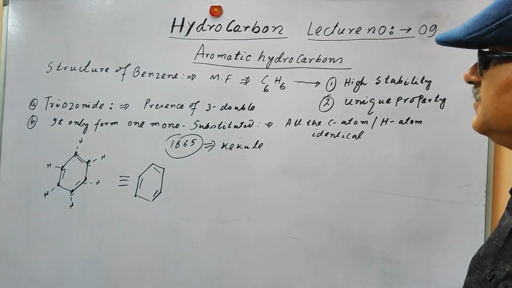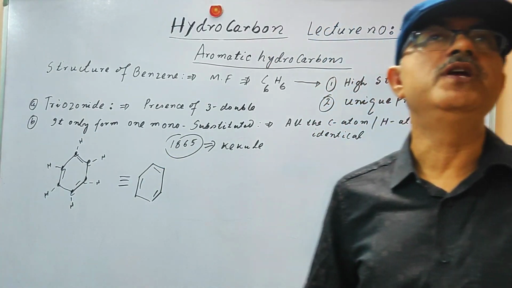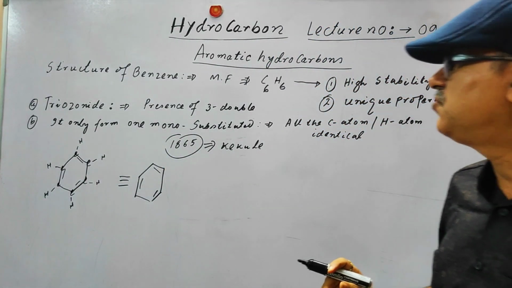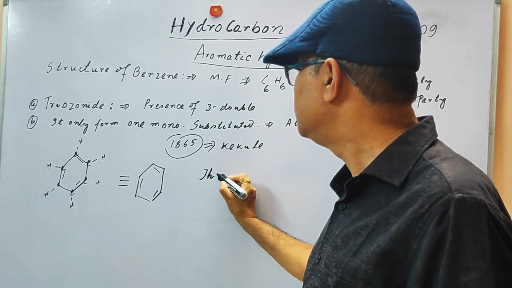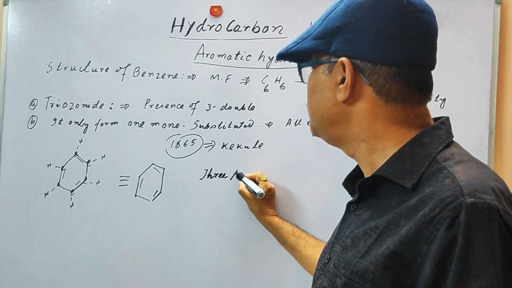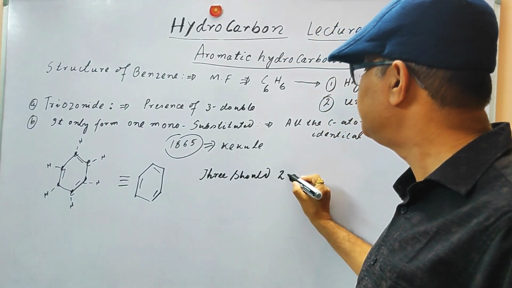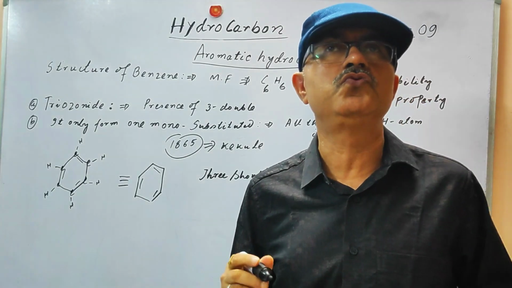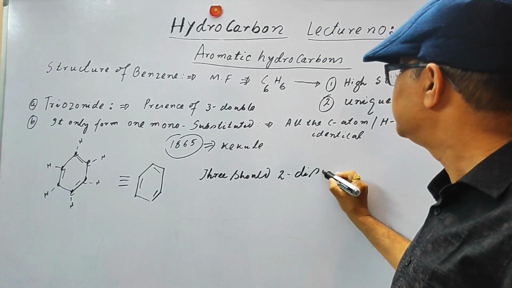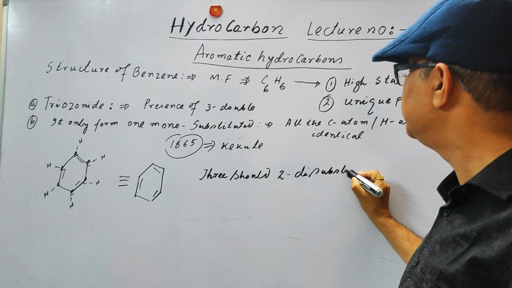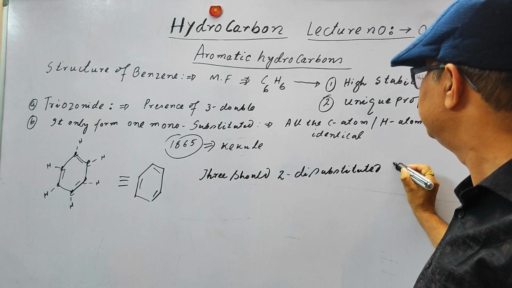Now, if we go by the Kekulé structure, what is going to happen? There should be two disubstituted isomers.